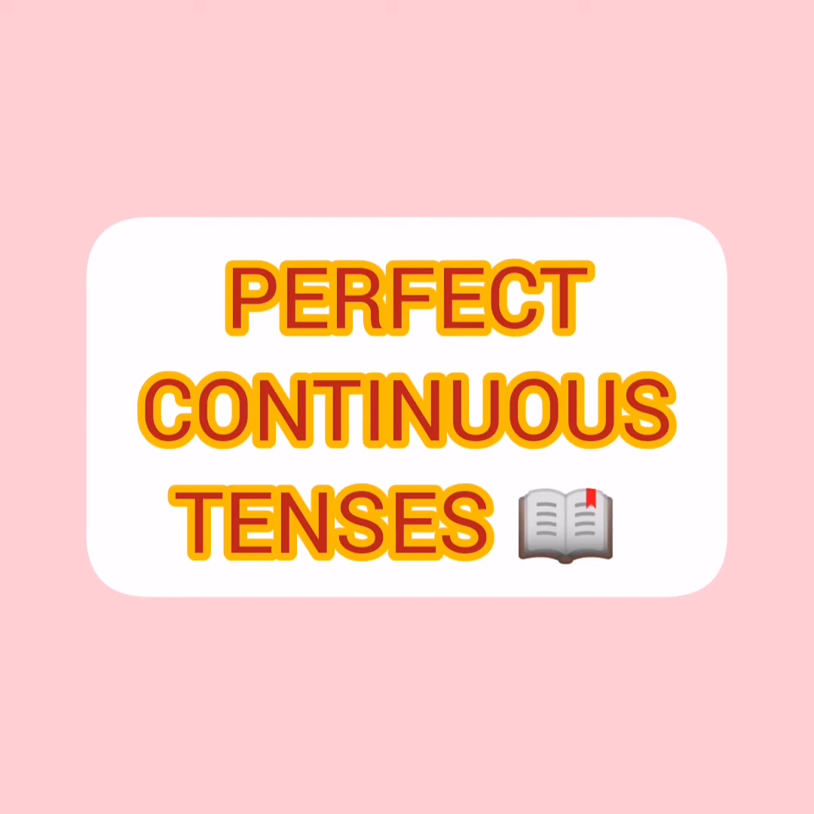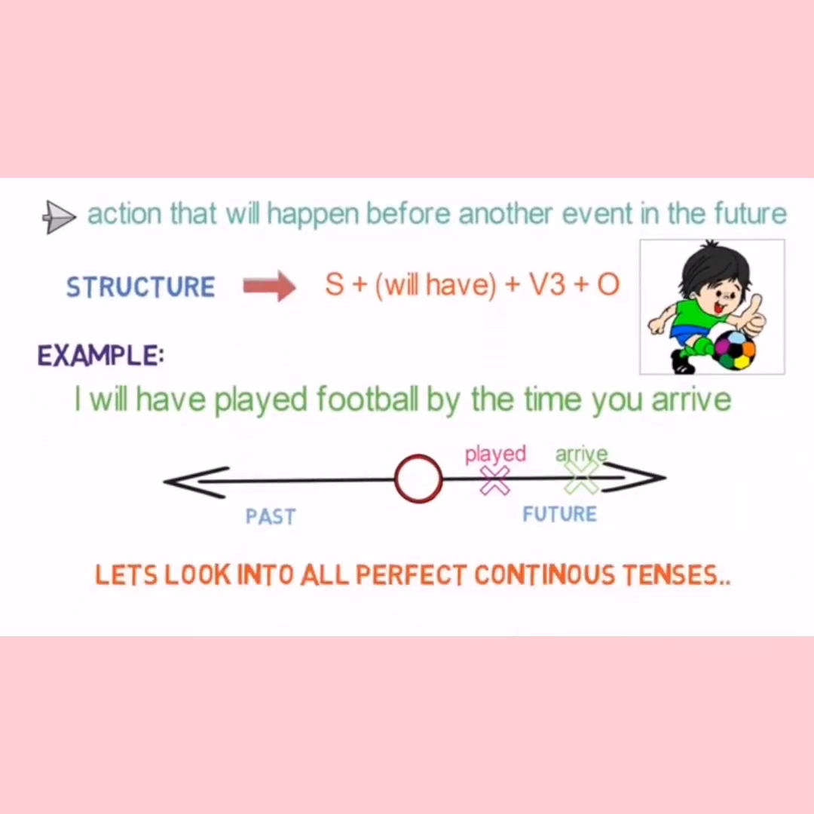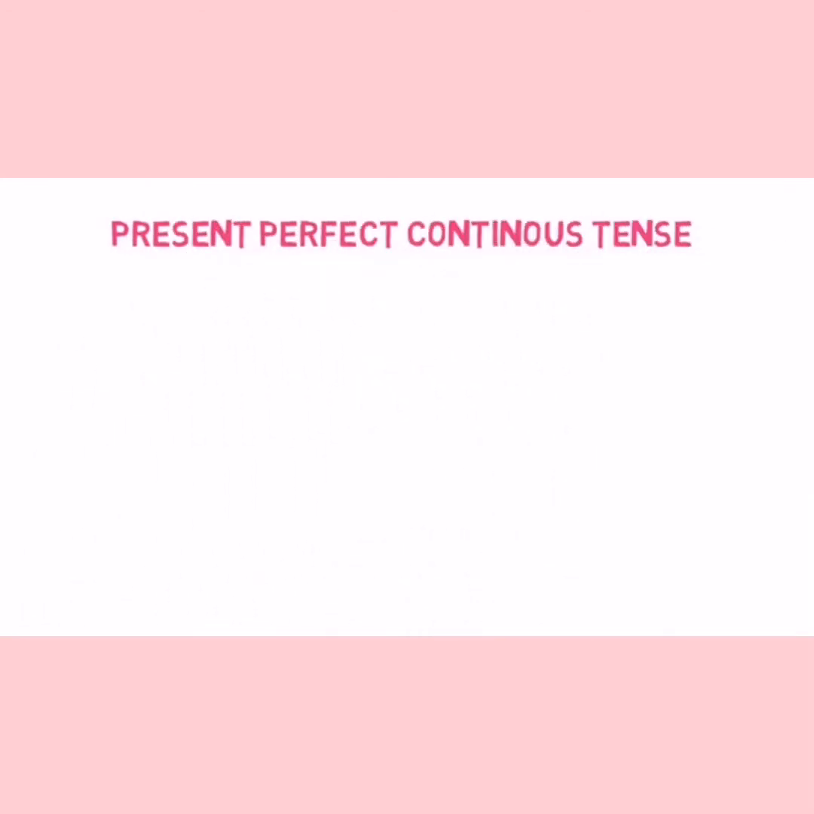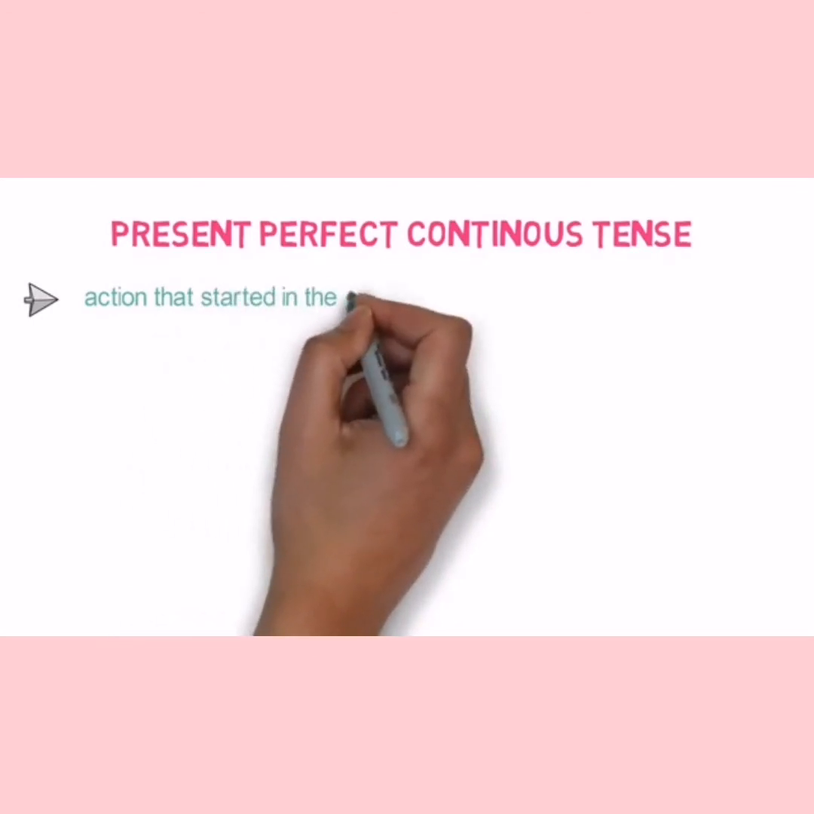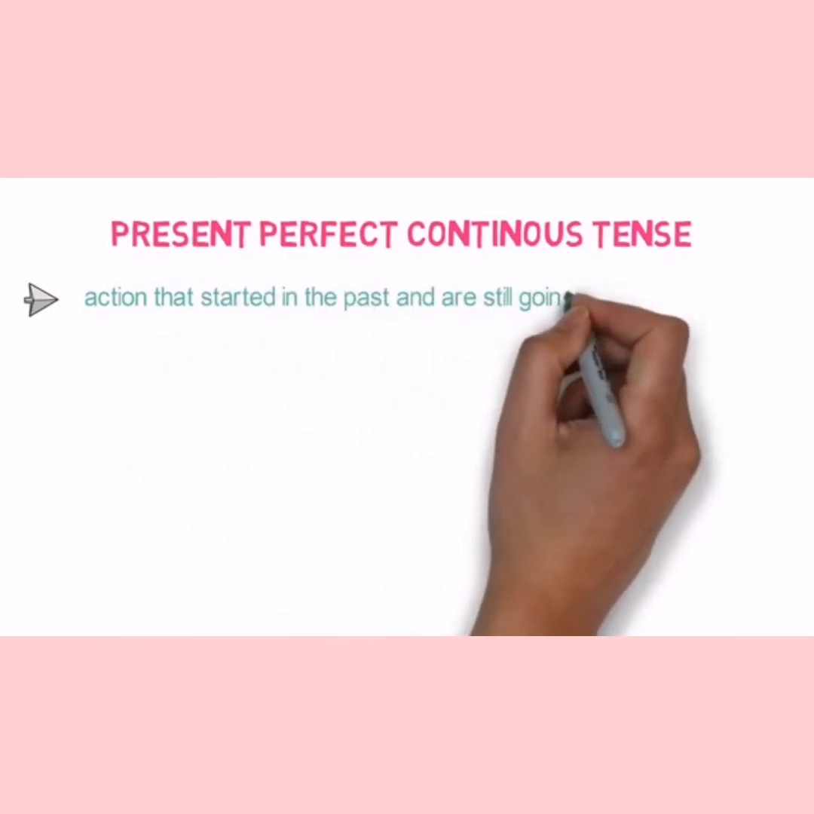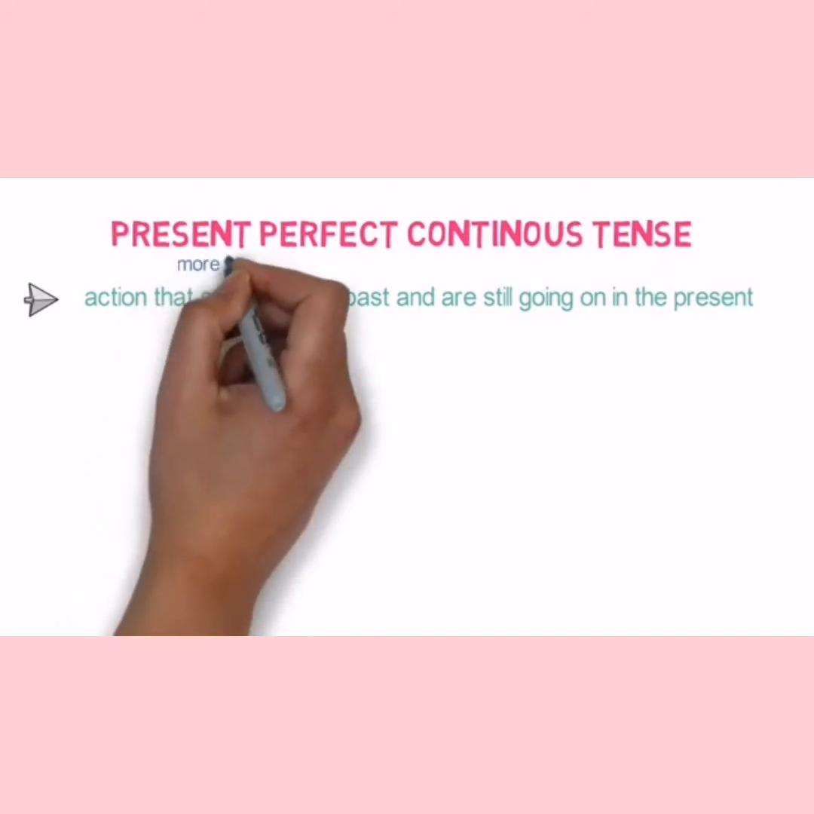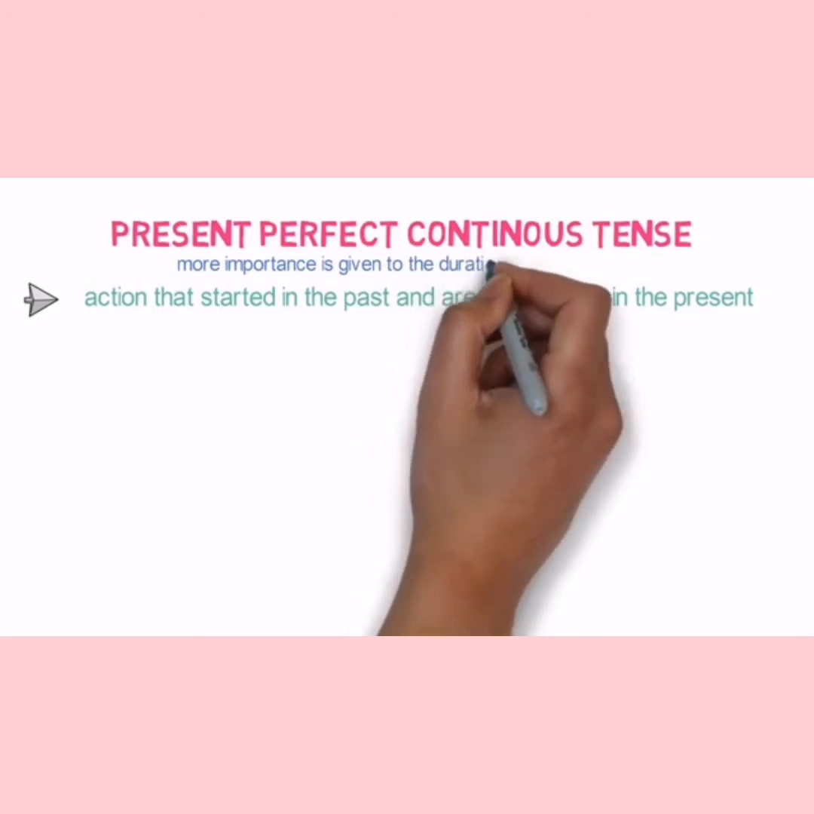Now in this video we will learn about perfect continuous tense. In perfect continuous tense we will be learning the first part, that is the present perfect continuous tense. It refers to an action that started in the past and is still going on in the present. In this, more importance is given to the duration of the event that happened.